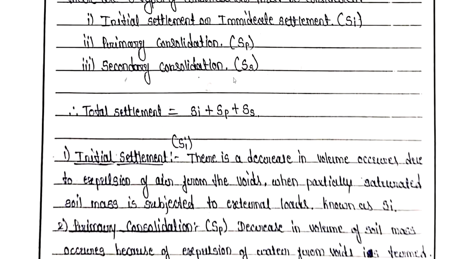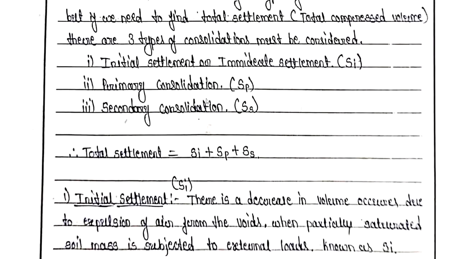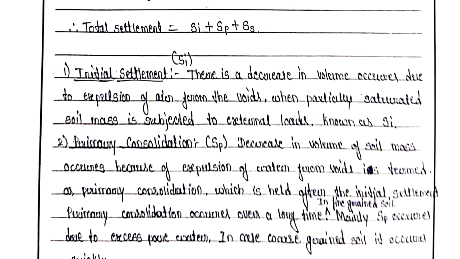While studying about the types of consolidation, we have even studied about the total settlement, which is a very important point, and in which we have studied that initial settlement, primary consolidation and secondary consolidation are three types of consolidation you must consider while calculating total settlement.